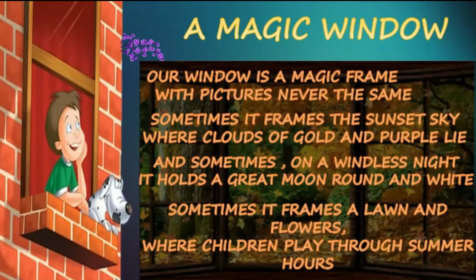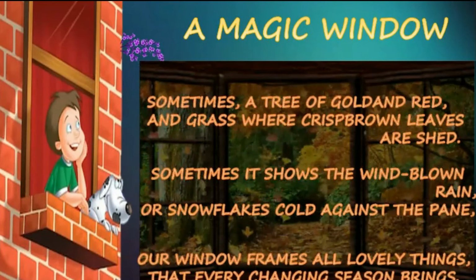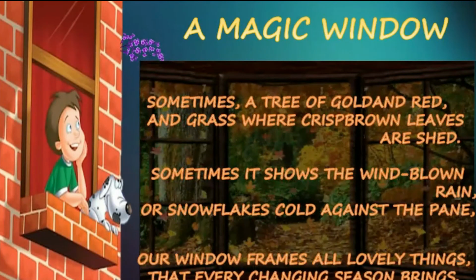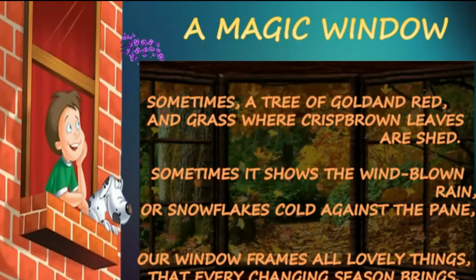Sometimes it frames a lawn and flowers where children play through the summer hours. And sometimes a tree of golden red and the grass where crisp brown leaves are shed. Sometimes it shows the wind-blown rain or snowflakes cold against the pane. Our window frames all lovely things that every changing season brings.